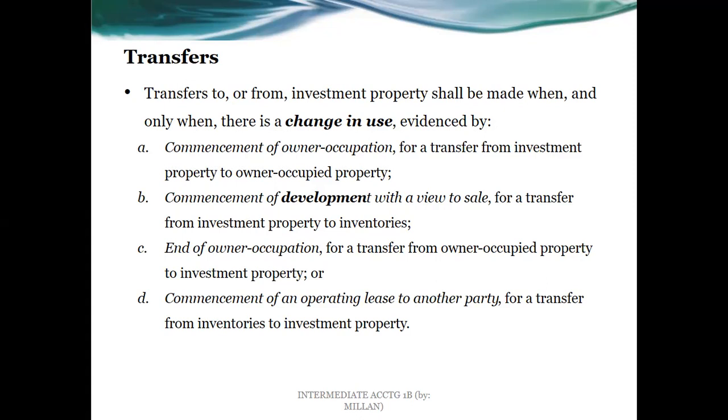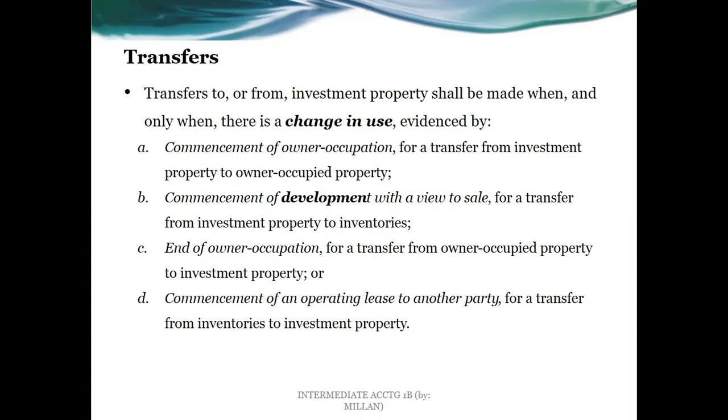So in that case, from usage of it for the operations of the business to capital appreciation or rentals, provided again that the entity is not in the main line of operations of renting out their properties. Letter D is commencement of an operating lease to another party, or a transfer from inventories to investment property.